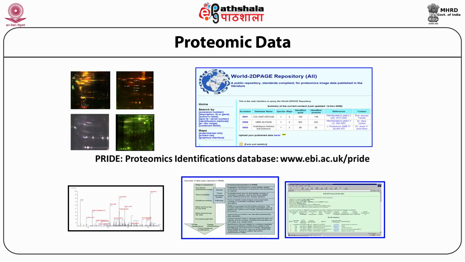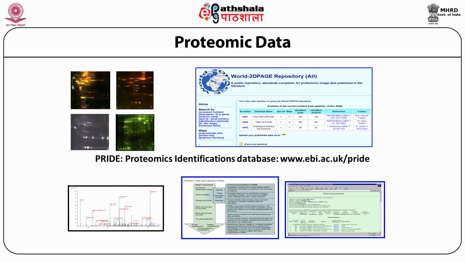Having said this, the 2D pictures or the differential expression throw up a number of spots or proteins which could have relevance as biomarkers for various diseases. They could also be drug targets for emerging diseases. It therefore becomes very important to identify these proteins.